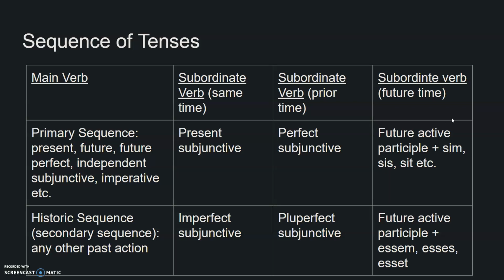And that's how Latin kind of gets around not having a future subjunctive, right? Whether I am about to be in Rome. Same thing can happen in historic. He asked whether I was in Rome. He asked whether I had been in Rome, pluperfect subjunctive. And then for the future, right, historic sequence, future time, he asked whether I was about to be in Rome, or yes, whether I would be in Rome. And then you're set.